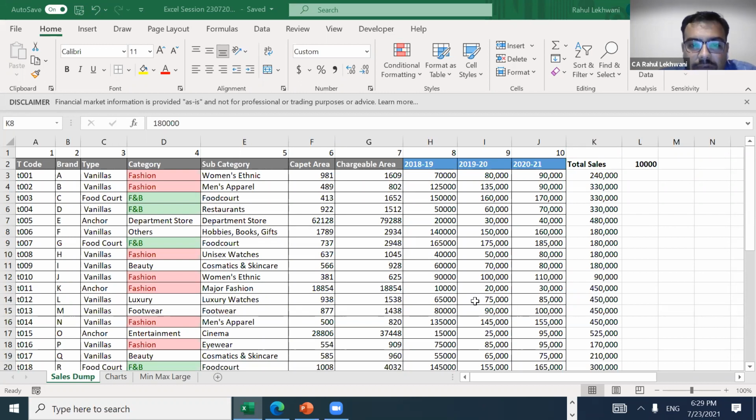Just a second, a few queries have come. If anyone wants a specific format to be taken, log in chat also.